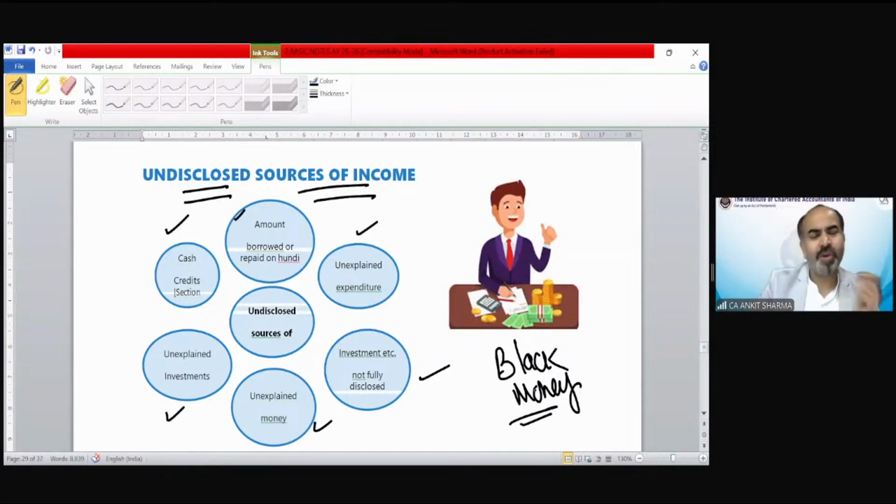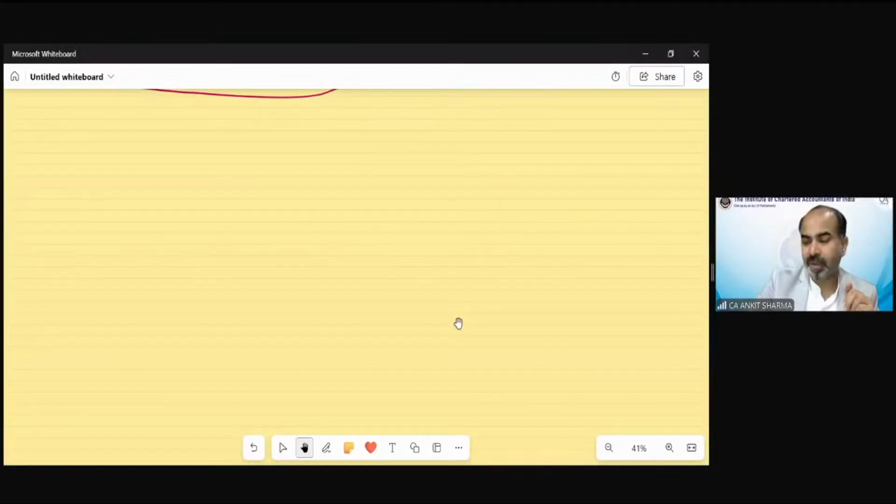Technically, we all know the meaning of black money: the money on which we are not paying any tax, or we hide that amount of income, or we escape the amount of money on which tax needs to be paid, but we have escaped that amount. So that will create our black money. Now, what exception are we going to discuss in this case? This is connected with our previous year or assessment year concept.